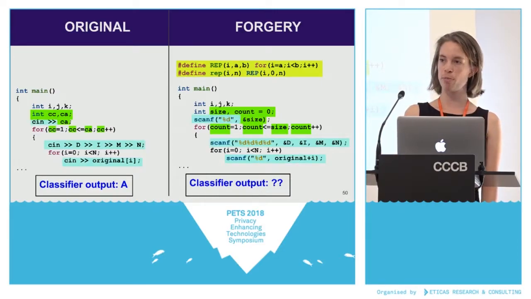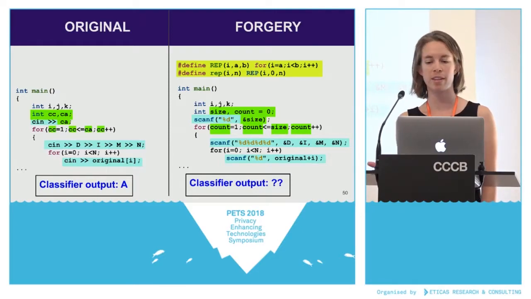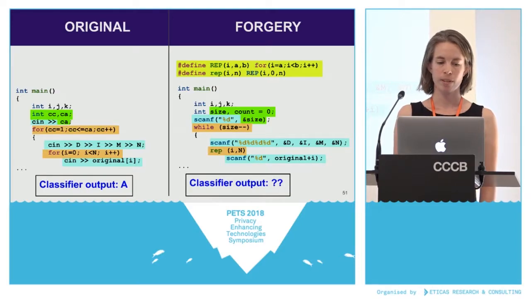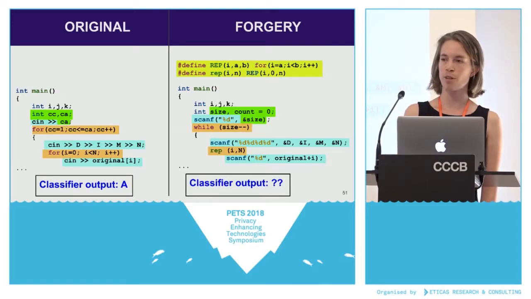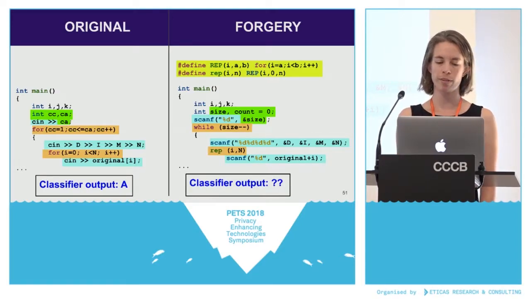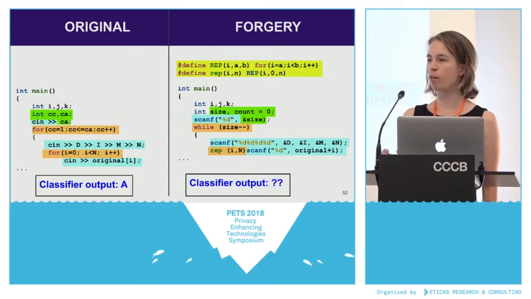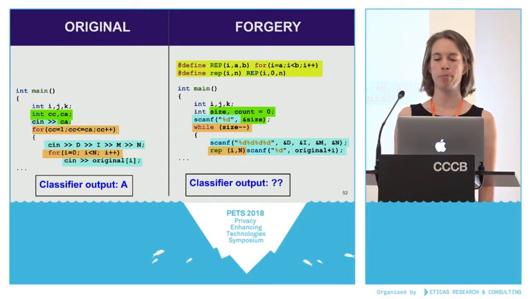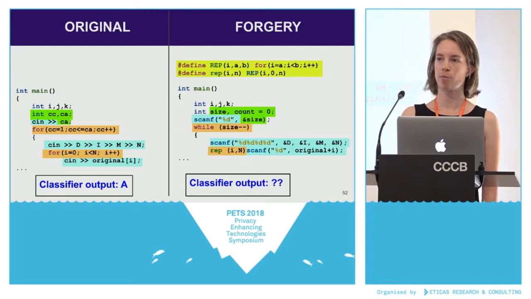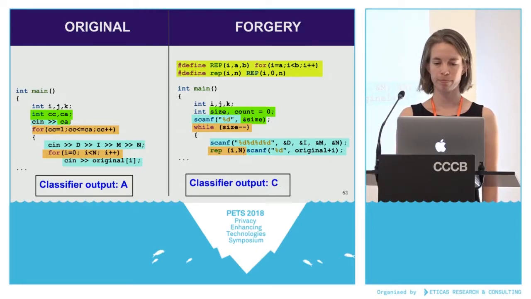Then change the input from cin. We saw that author C liked scanf, so we'll change all the cins to scanf. And then also thinking about loop type, we saw that they liked to use rep and size minus minus, so we changed those in the same way. And then the forger also moved that scanf up a little bit because we linted imperfectly. The linter didn't realize that rep was a for loop. So that's an example of a typographic difference.